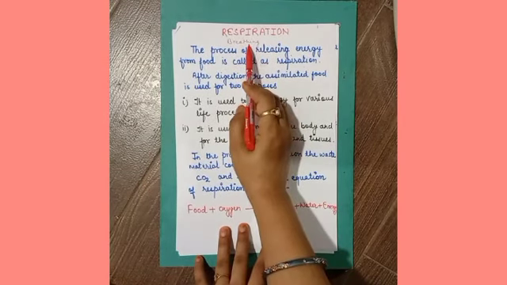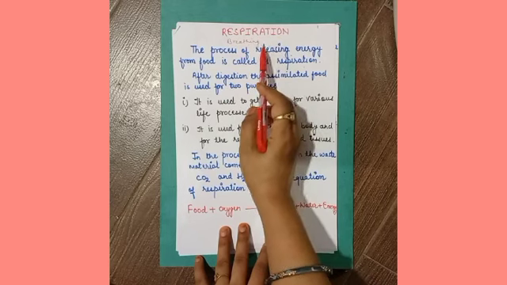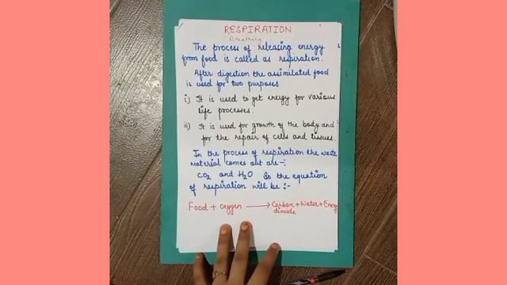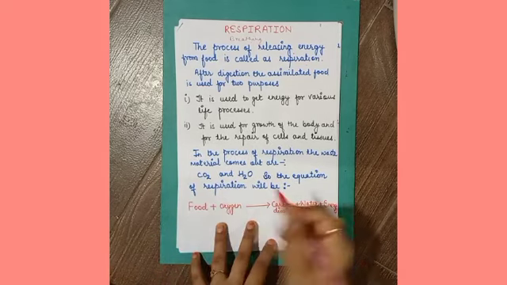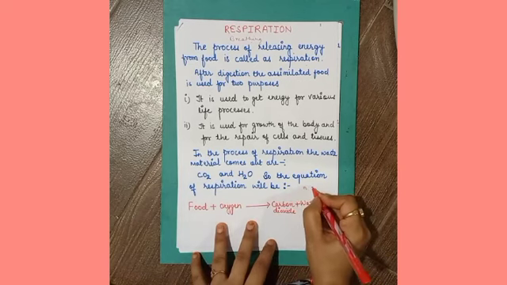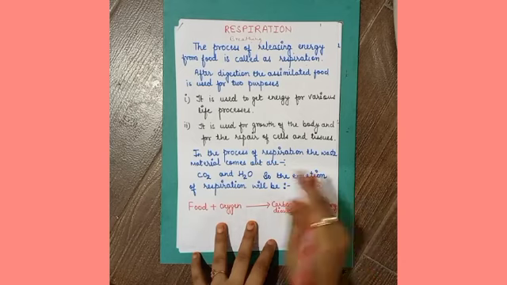When breathing occurs, only after that is respiration possible. How? Breathing is simply defined as inhaling and exhaling of gases. It means when we inhale oxygen and pass out CO2, exhale CO2, this process is simply called breathing.